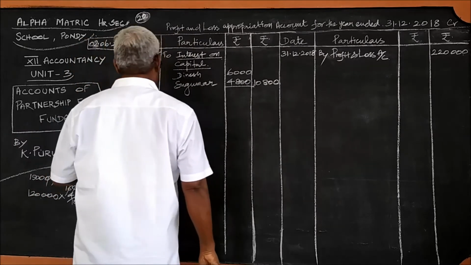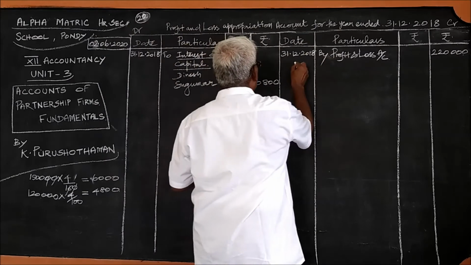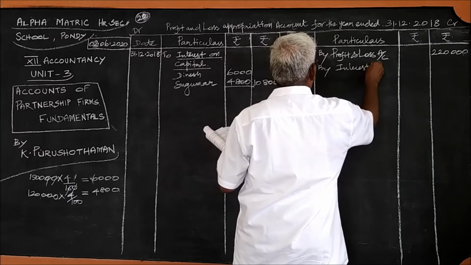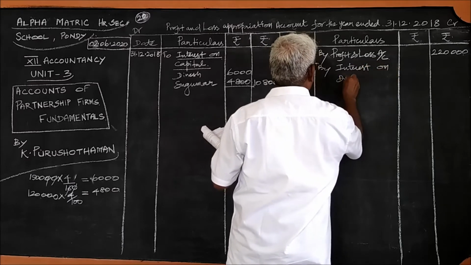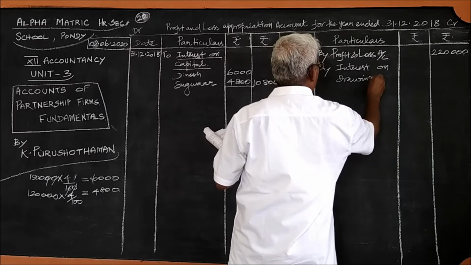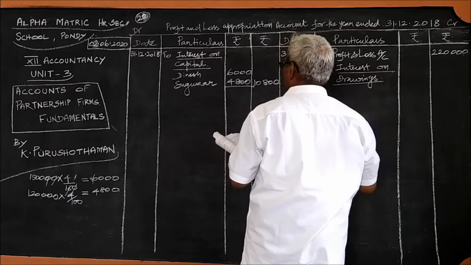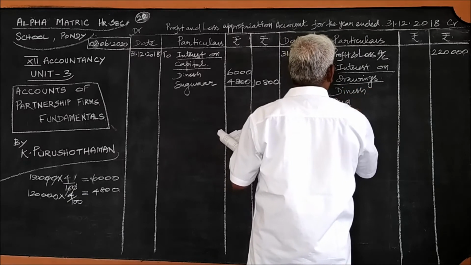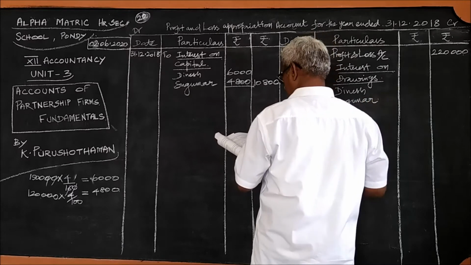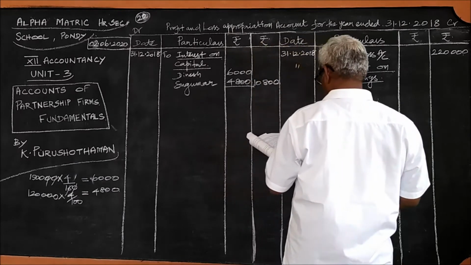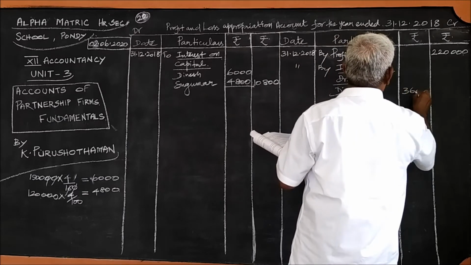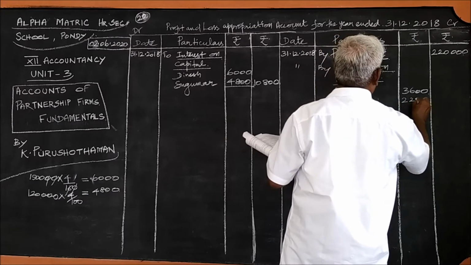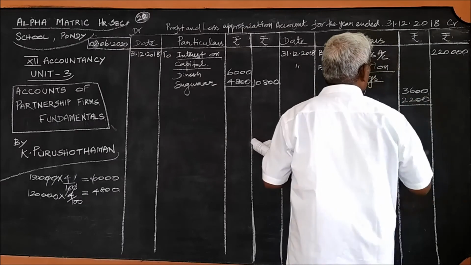Then interest on drawings, that will appear on the other side. So by interest on drawings, the same Dinesh and Sukumar. Dinesh interest on drawings 3,600, Sukumar's 2,200. So 5,800.